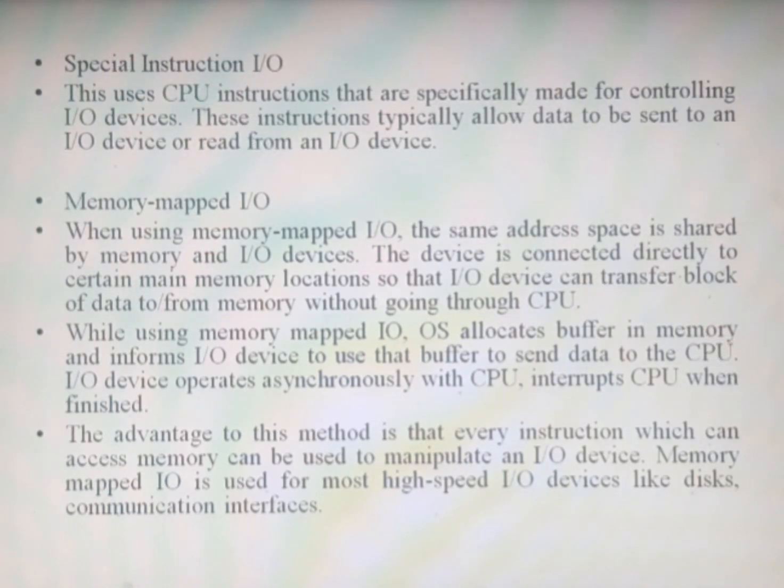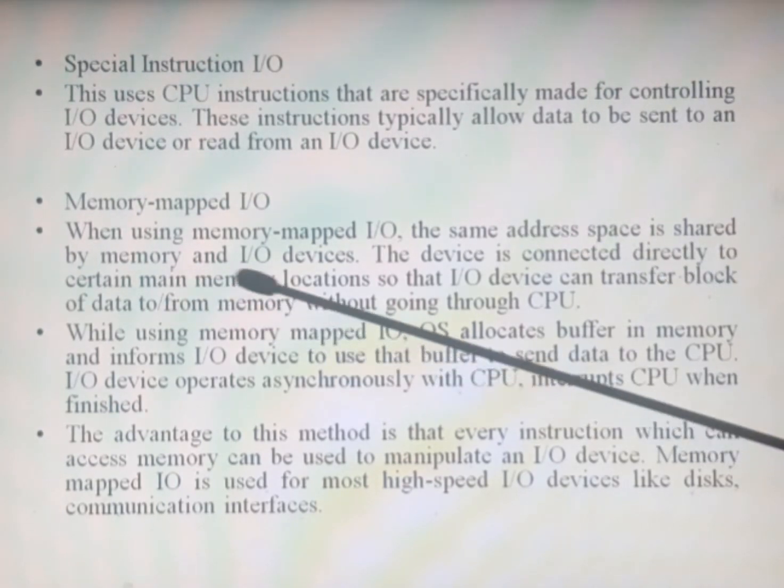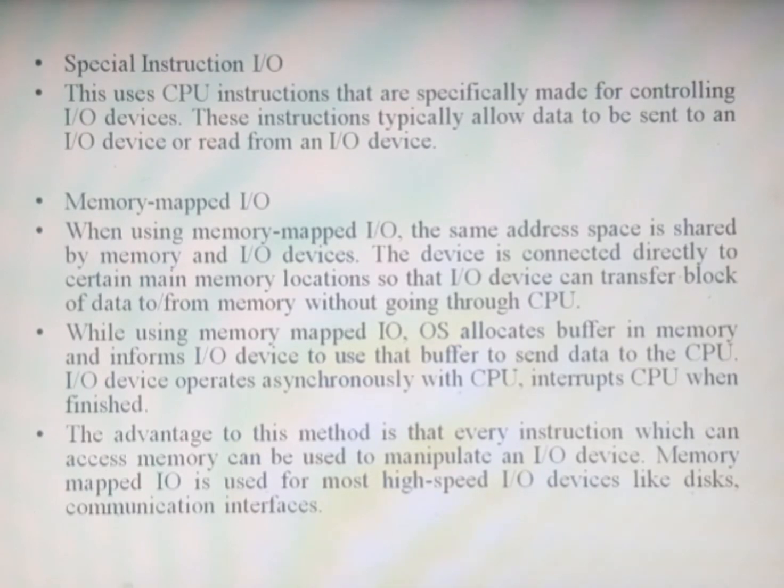The second one is memory mapped IO. In memory mapped IO, the same address space is shared by the memory and IO devices. Whenever you want to communicate, if a device is plugged into the system, you need some memory. Let us say your pen drive is there and you want to transfer one file from the pen drive to the system. You need some memory in the system. Who will allocate memory to you? The operating system, with the help of the CPU scheduler.